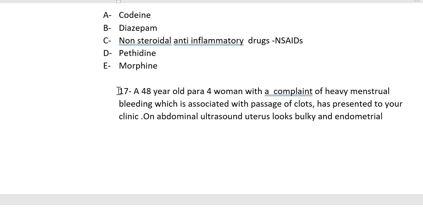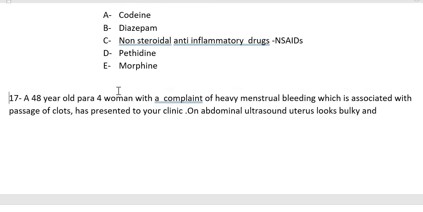Sorry, in epilepsy, I got your point. In sickle cell disease, in thalassemia, and in those who are epileptics, we don't give them pethidine. Morphine is a good analgesic, so morphine we are giving, but we are not giving pethidine.